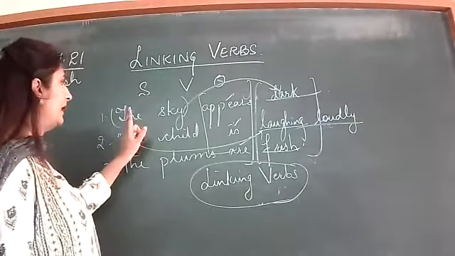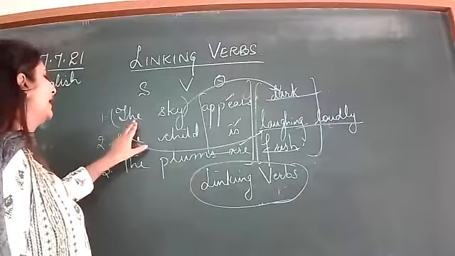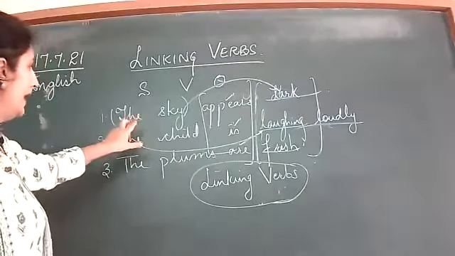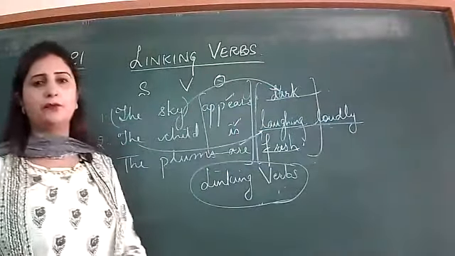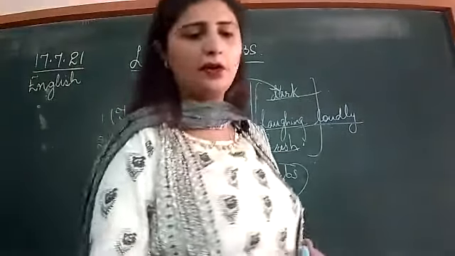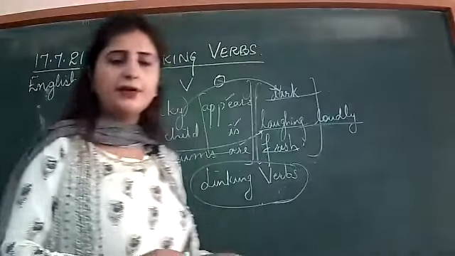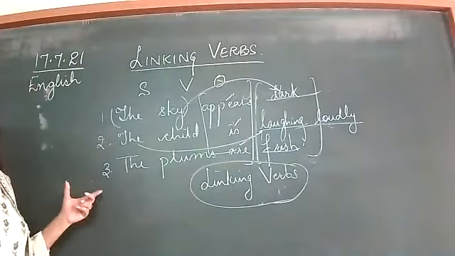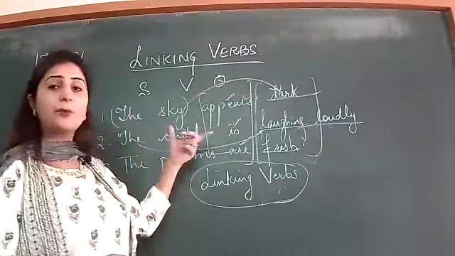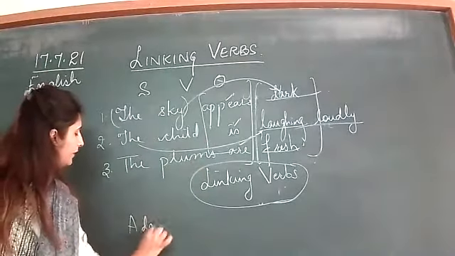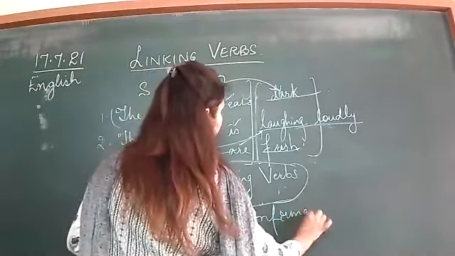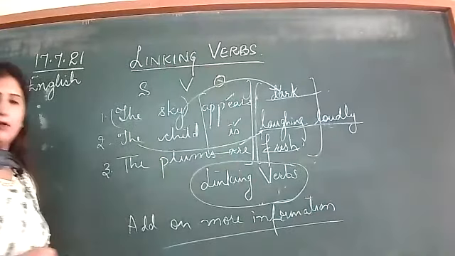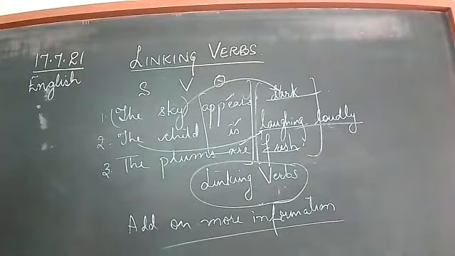So it means the basic thing is that the linking verbs, they connect, they link the subject with other parts of the sentence, right? So these are called linking verbs. So mainly what are actually linking verbs? They tell us, they add more information to the subject. What they do, they add more information to the subject.